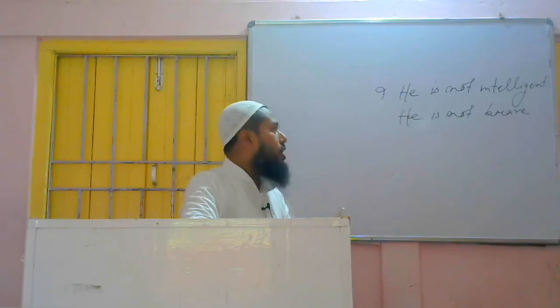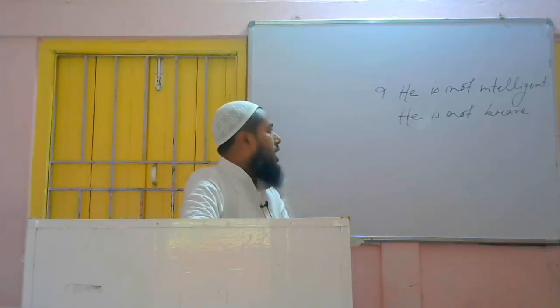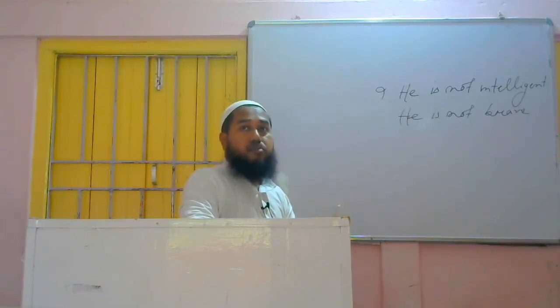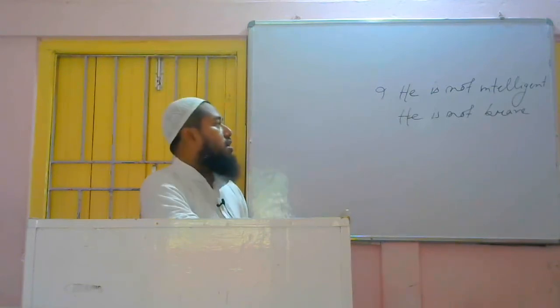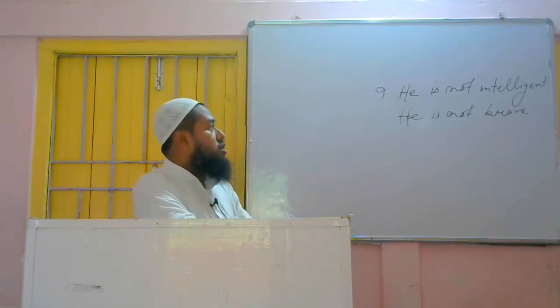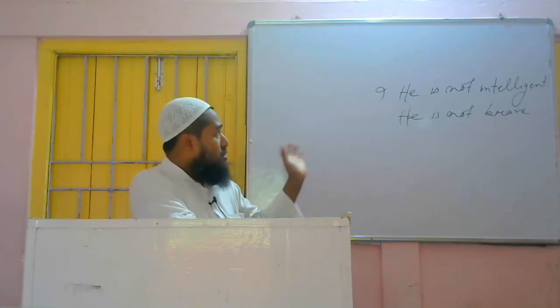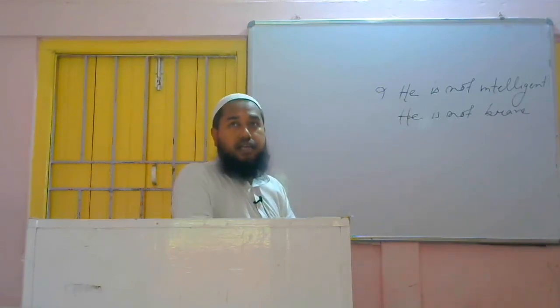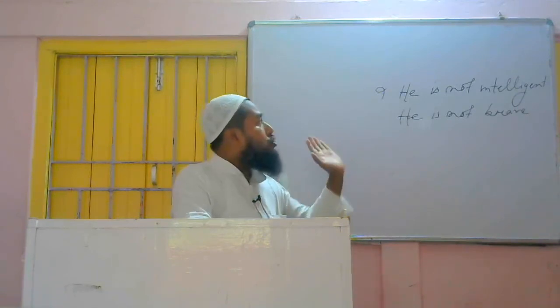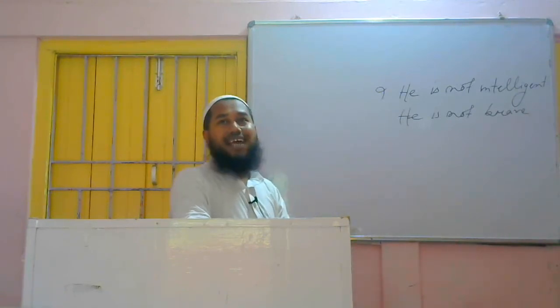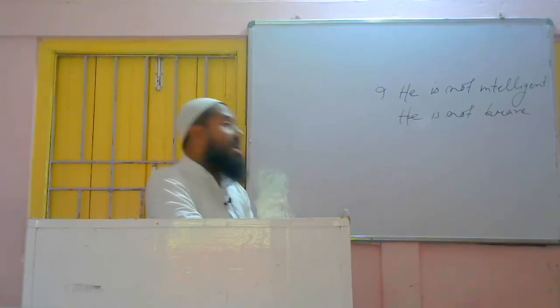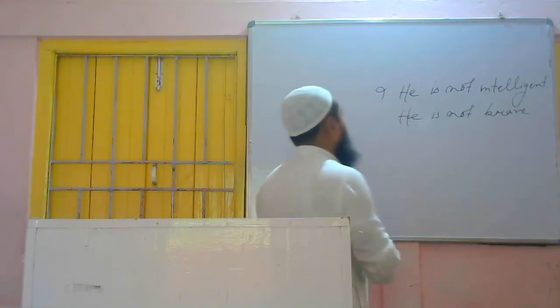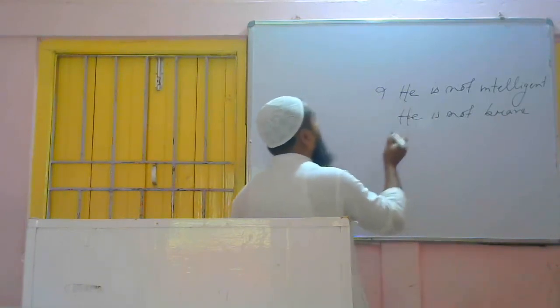We are telling about someone. He is not intelligent. Then the next sentence, he is not brave. Try to understand the meaning. Yes, we have understood now. From the meanings of both the sentences, we got what? Both are in negative form. That means he is not intelligent, not brave. When we get both the parts in negative form, then what can we do? Adding "neither nor", we can combine the sentences.